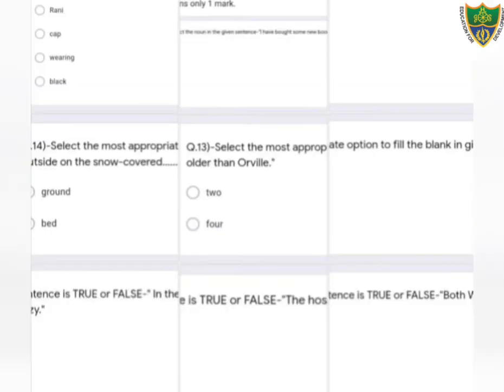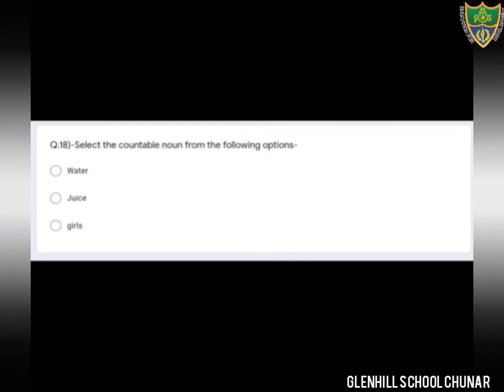Therefore, girl, dear students, girl is the correct option. We can count the number of girls. Therefore, that is the countable noun. Okay students, come to the next question.